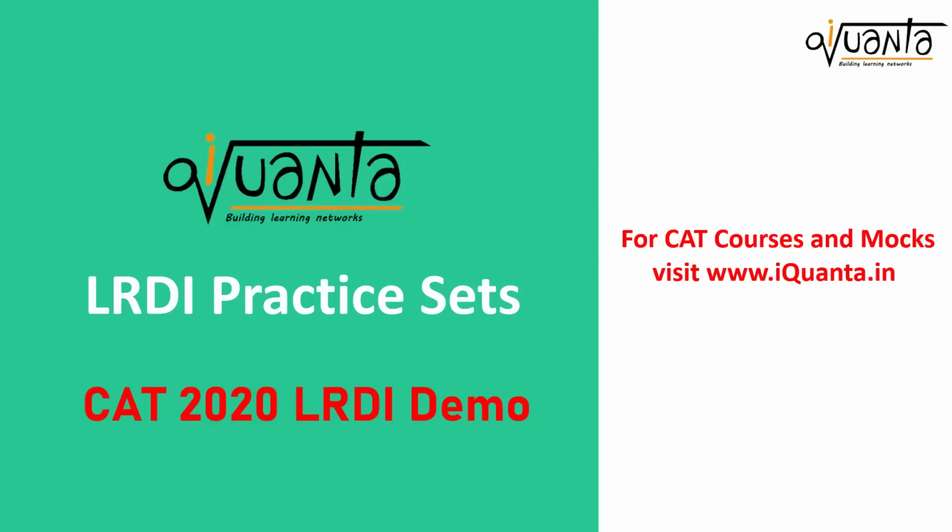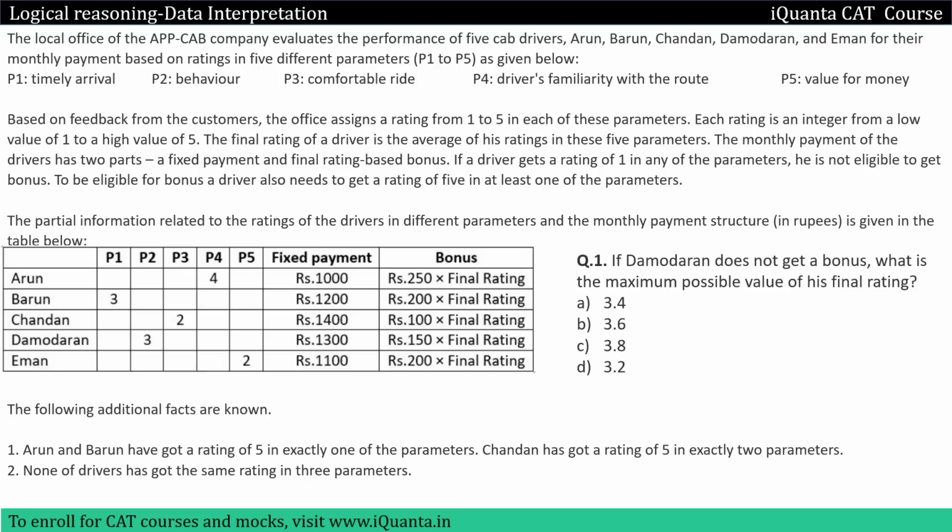So now let us try to solve a set which came in CAT 2020 slot 1. Now basically in CAT, sometimes you have sets that are conventional, okay, based on conventional methods where you have a concept, you have to learn the concept, and then you can easily solve such sets. Sometimes there are sets in CAT which are not based on any particular concept. They are just random puzzles in which they will set up any logical problem where you will have to use pure logical reasoning to solve that particular set. So in this video, we are solving a set which is unconventional, not based on any particular concept. It will completely test your logical reasoning. So let's solve this set, and then at the end, you can judge whether it was easy, tough or moderate, okay?